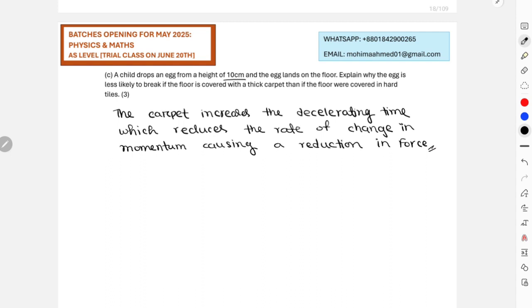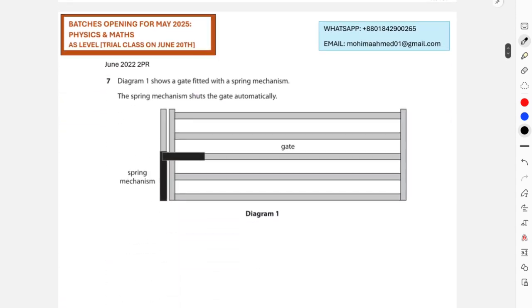I think we have seen similar types of answers for questions related to airbags, crumple zones, and these falling collisions parts, right? So I would say that I can now consider this as part of your repeated questions. So obviously try to memorize this type of answer very clearly, as there's a very high possibility that this might come in your exams tomorrow. So we'll move on to the next question.